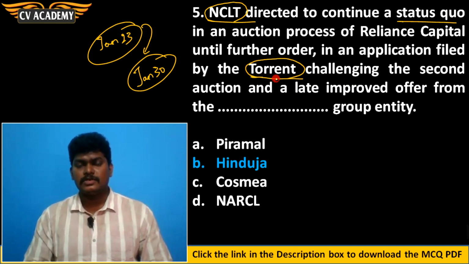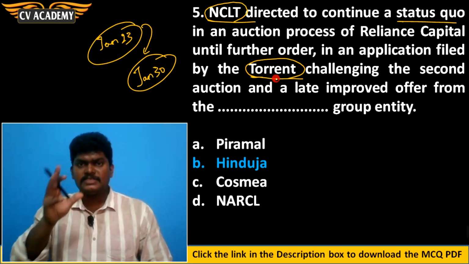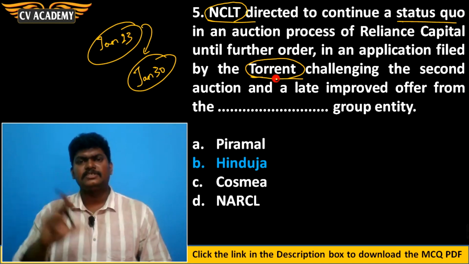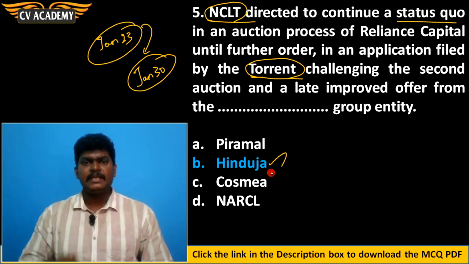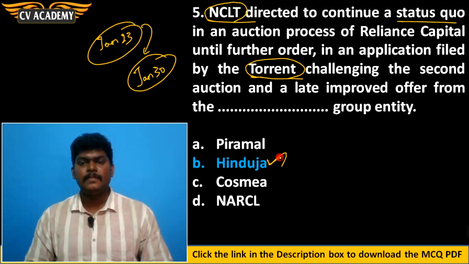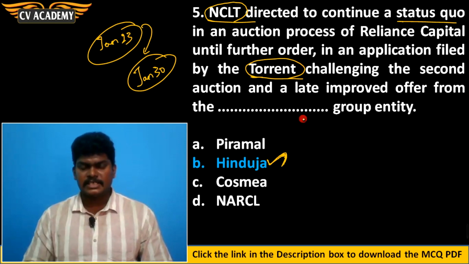What Torrent Group told is that I am the one who won the bidding on that day, because that is the day on which the bidding was conducted. I am the one who had quoted the highest amount. Why must Hinduja Group quote a higher amount after the bidding day? We should not announce Hinduja as the winning bidder, because that is not correct. That is why Torrent Group filed the petition in the National Company Law Tribunal. Right?